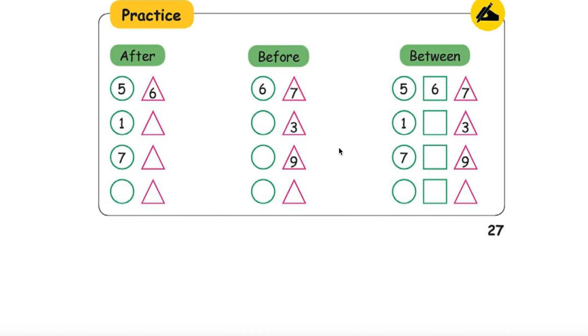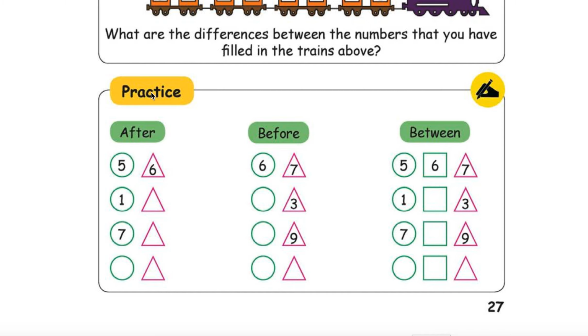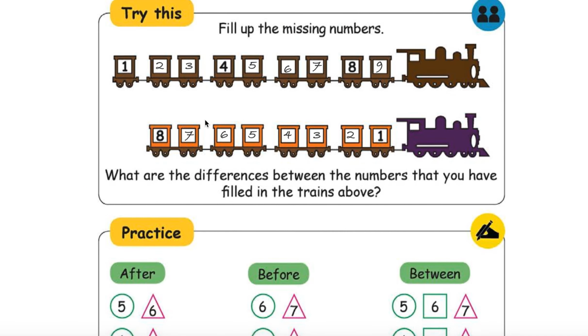Practice, practice, practice. After 5, what is there? 6. That you have to write. After 1, what is there? 2. Where is this? Where is this? Where is this?